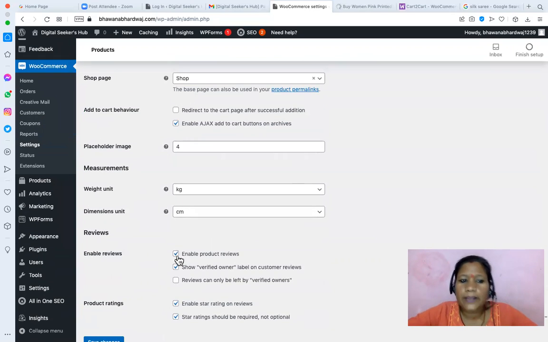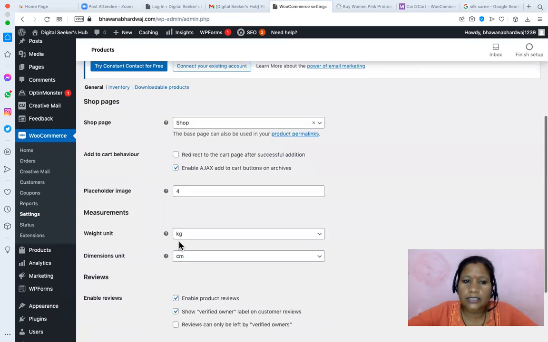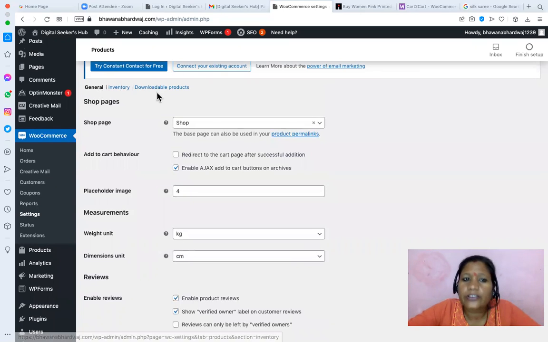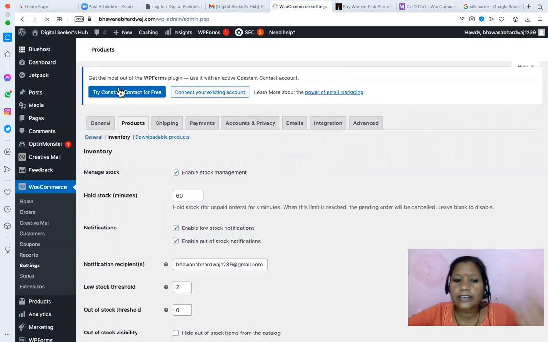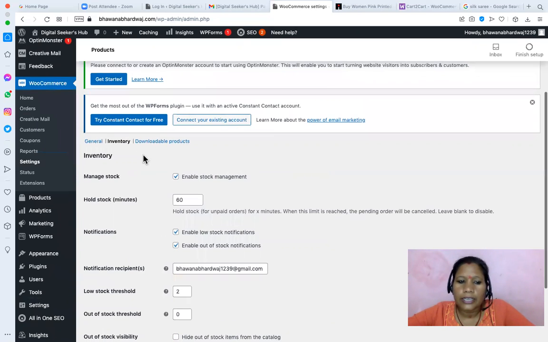In the product page, whatever product setting you are saying, this is a default setting you are giving here. This is the general, inventory, and downloadable product. If you are managing the inventory, only then will the stock get reduced. If you enable stock management, it will reduce.